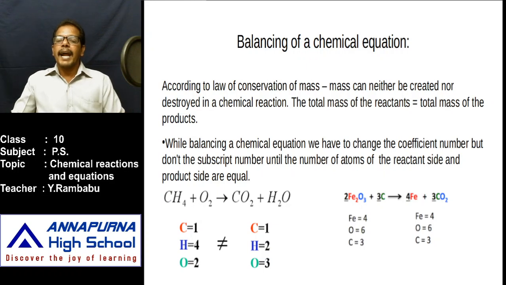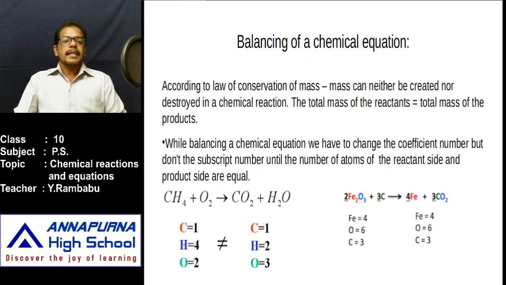Equate the number of atoms on both sides. While equating the number of atoms on both sides of the reaction, we have to change the multiple of those molecules, what we call the coefficient number, with simple whole numbers 1, 2, 3, 4, like that, until all the atoms on the reactant side and product side are balanced. If the number of atoms on the reactant side and product side are not balanced, it is an unbalanced equation. But while balancing a chemical equation, don't change the subscript of the molecule. We have to change the coefficient number only.